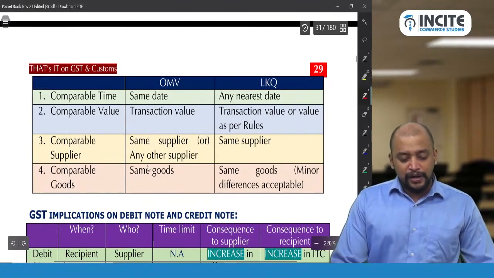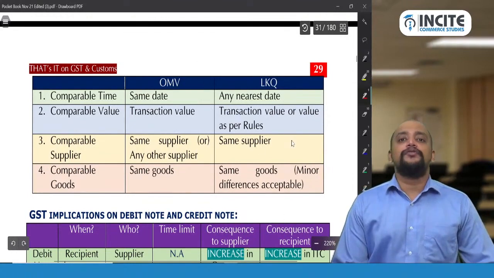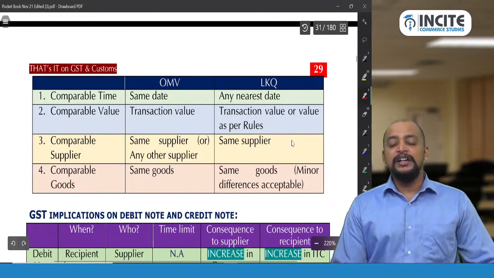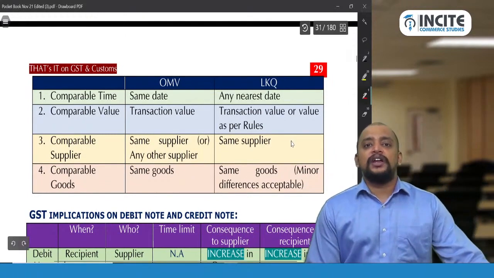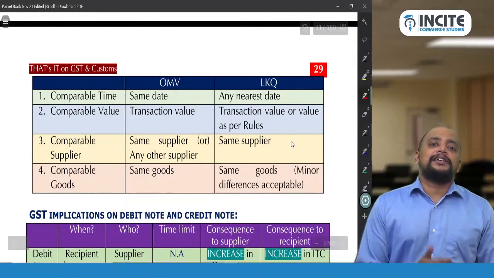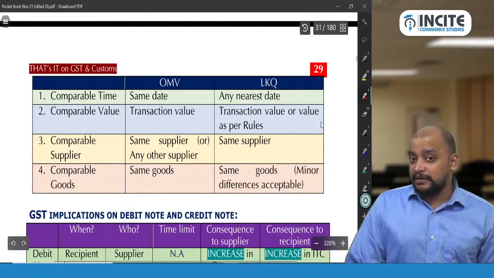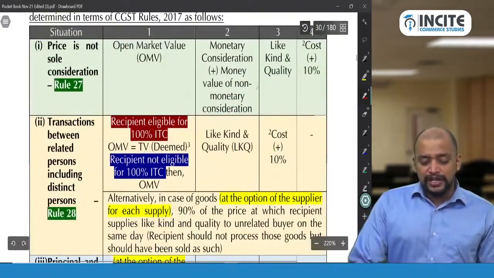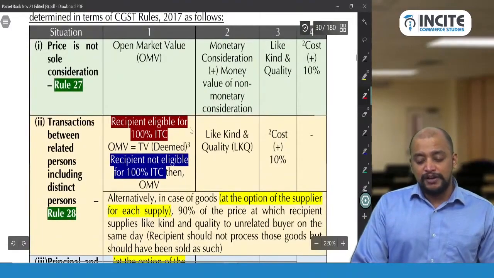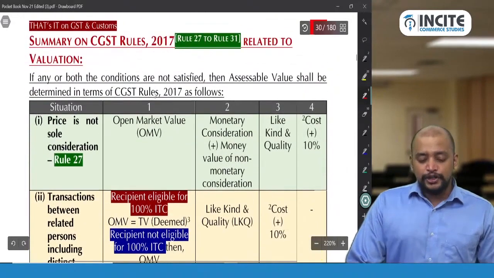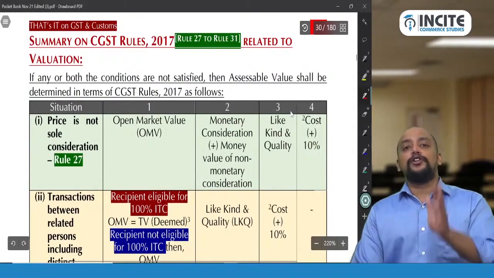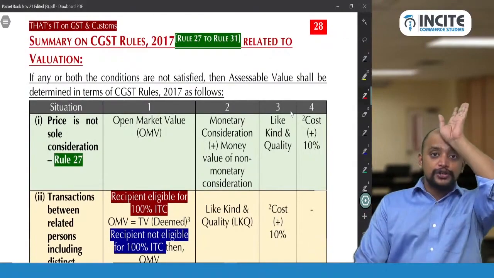So first we will apply OMV. If OMV fails, then only we go for LKQ, like kind and quality. So mainly that will arise when on the same day the value cannot be ascertained, we go for like kind and quality. But remember, between these two there is one more, money received plus money value of non-monetary consideration. And should we follow this order, sir? Yes, we need to follow this order. 1, 2, 3, 4, this order needs to be followed.